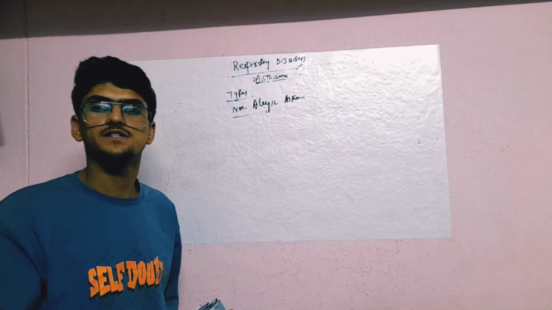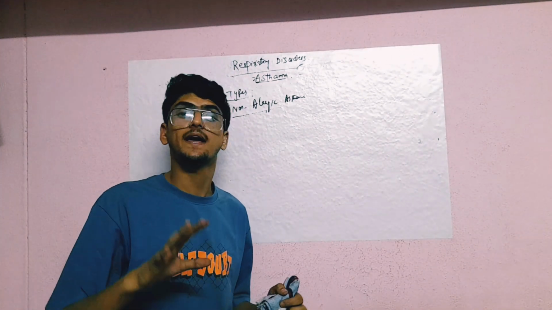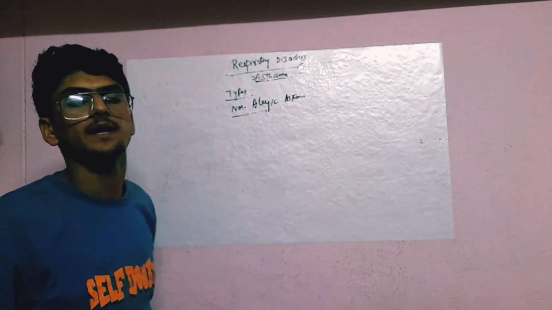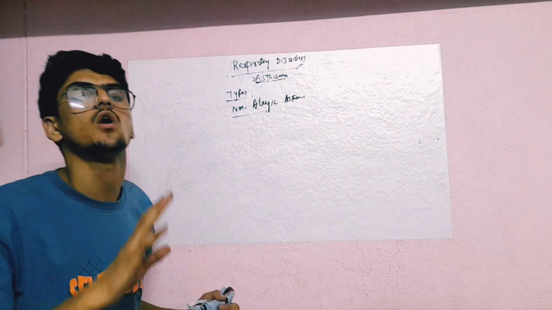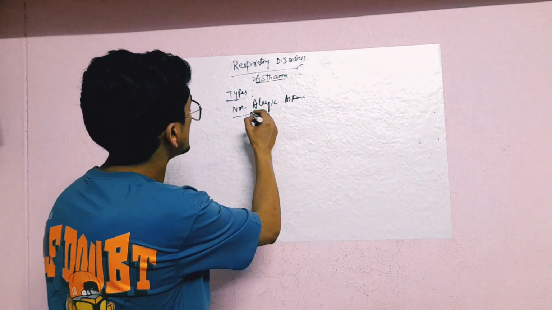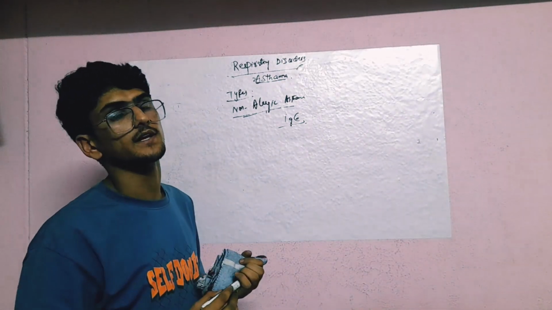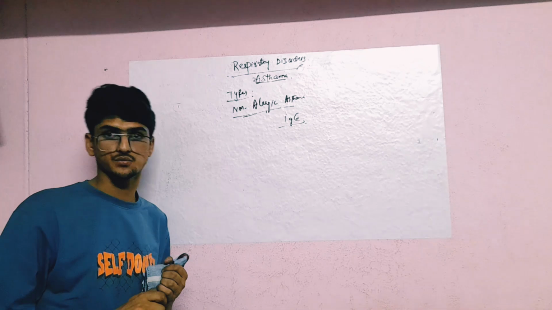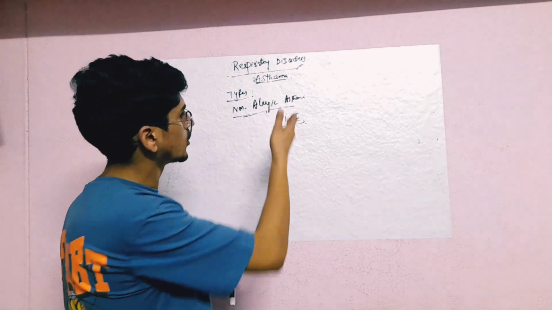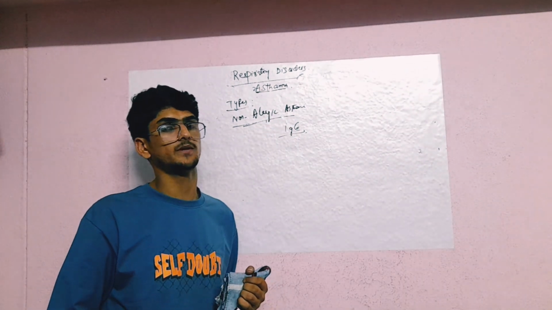If you see here the mechanism, the IgE-mediated mechanism is not working here. A different type of mechanism is working here. In the first type we see the immunoglobulin E mechanism, but here in the non-allergic asthma, the IgE mechanism will not be there.